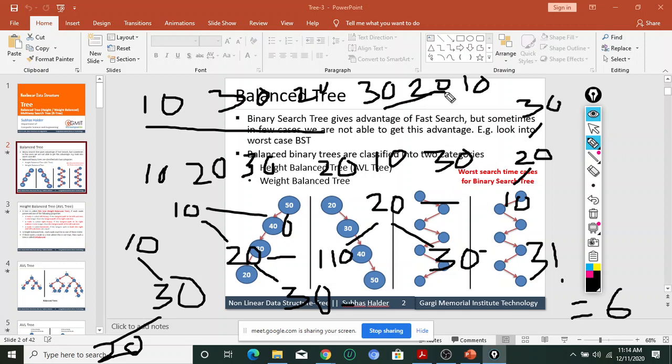And if I change another order, for example, 30, 20, 10, say 30 is my root node and 20 will be my left hand side, sorry, right hand side, and 10 will be my left hand side, right? Sorry, I made a mistake. Since 20 is less than 30 and 10 is less than 20, both are on the left hand side. This combination, 30, 20, 10, has already been drawn here.